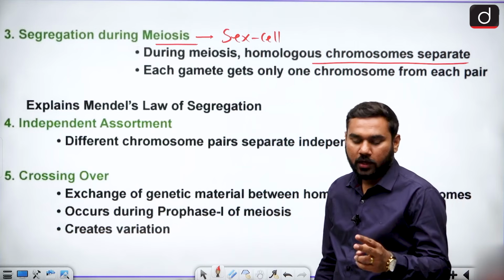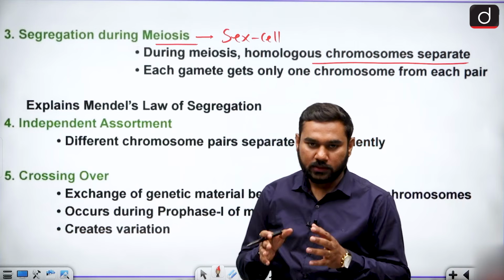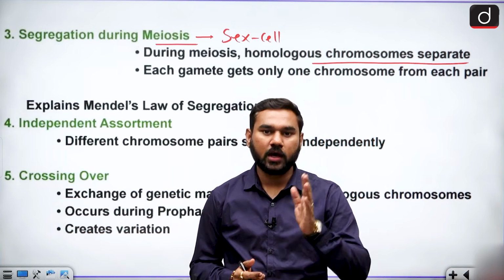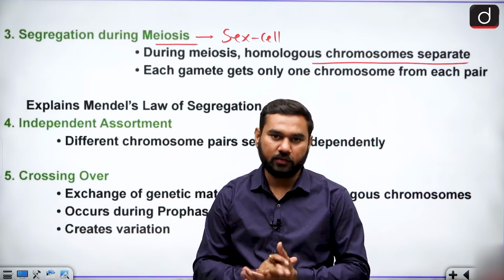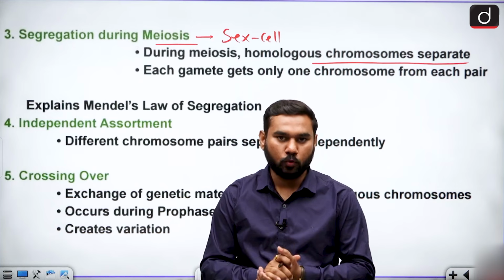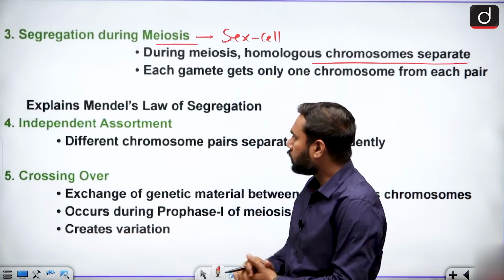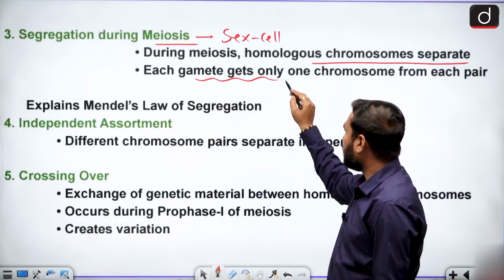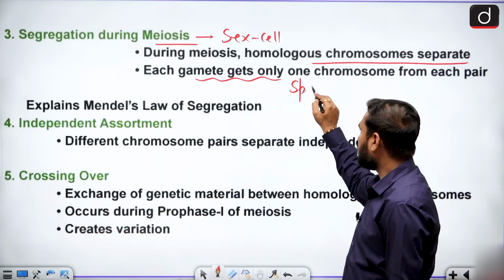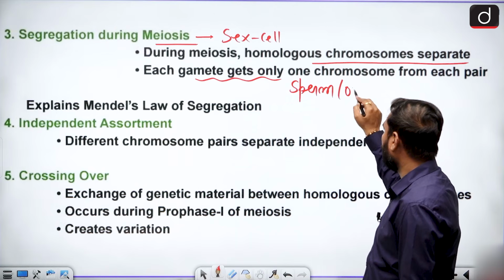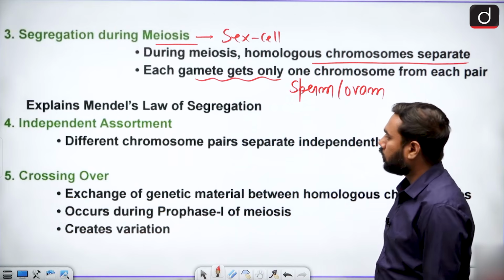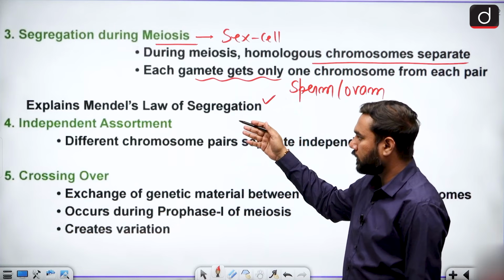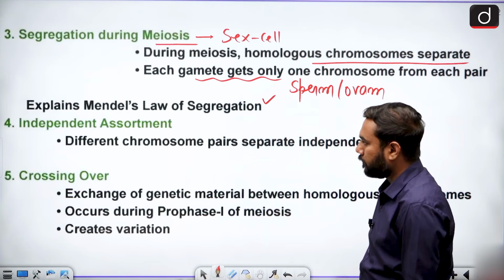And you all know that parents give half of the DNA to the next generation, like the father gives half the DNA and the mother gives half the DNA by their own sperm and ovum. So this is basically known as segregation. They form the gametes, and gametes means sperm and ovum. This one explains the Mendelian law, called Mendel's law of segregation.